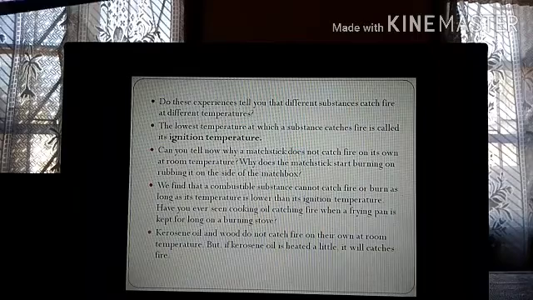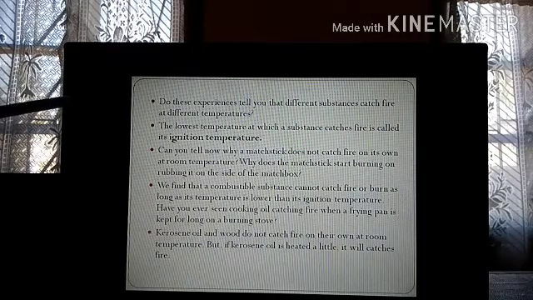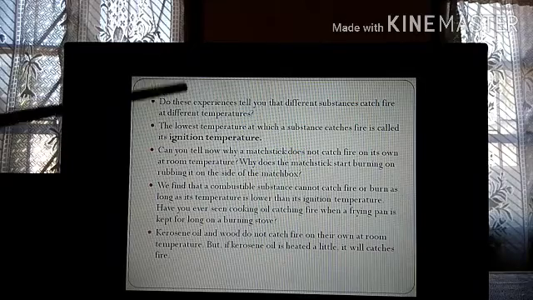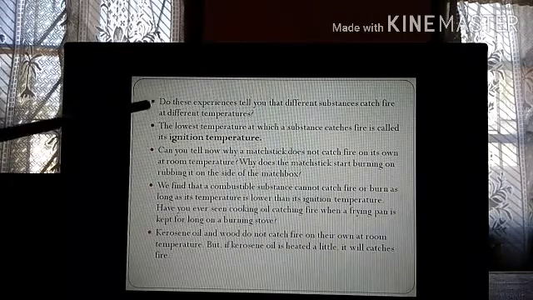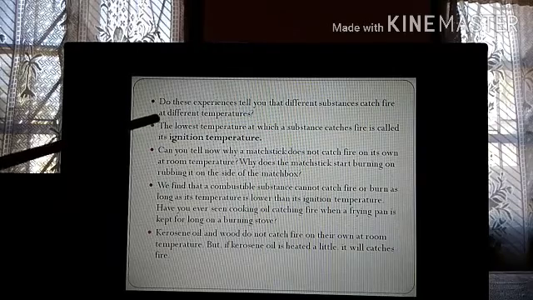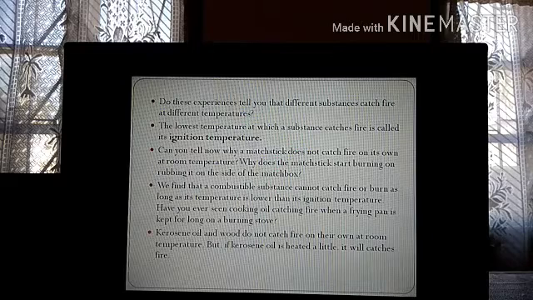Do these experiences tell you that different substances catch fire at different temperatures? Yes. So at different temperatures, different substances will catch fire. That means some substances catch fire easily. Some substances need some time to catch fire. This is very important. What is ignition temperature? The lowest temperature at which a substance catches fire is called its ignition temperature. So what is ignition temperature? It is the lowest temperature at which a substance will catch fire.